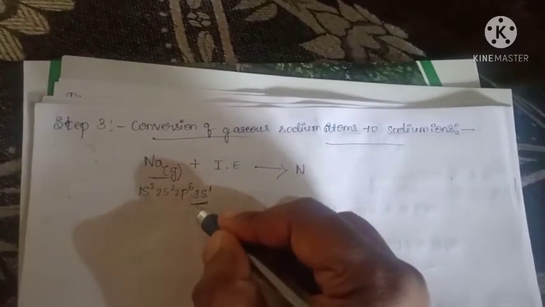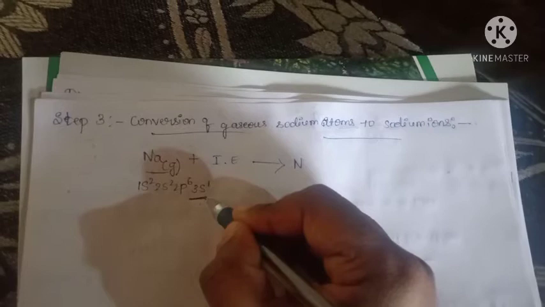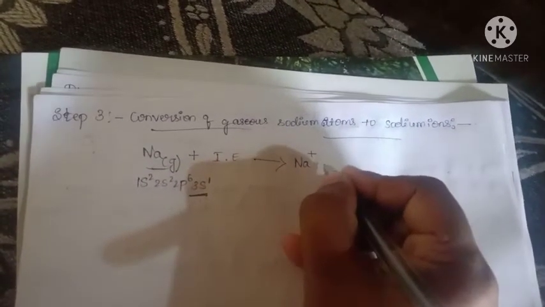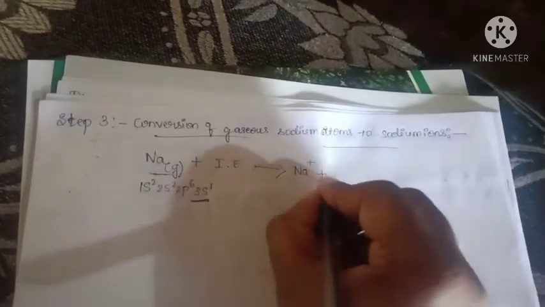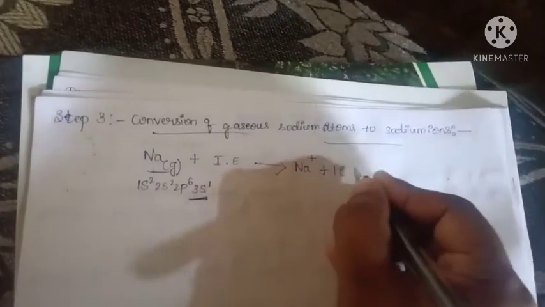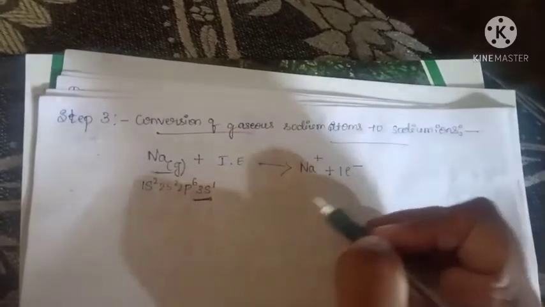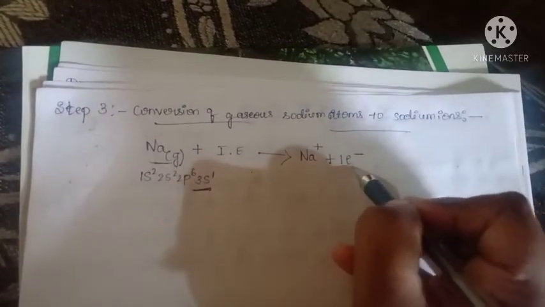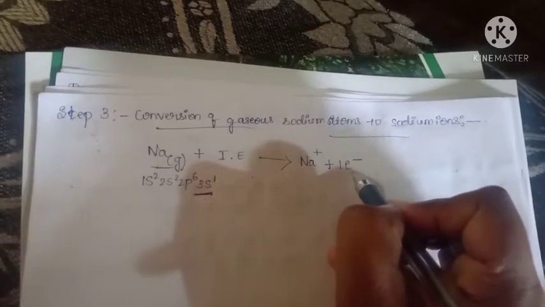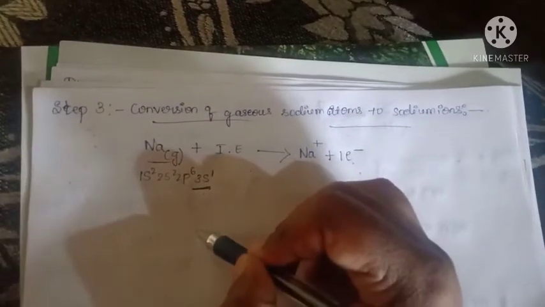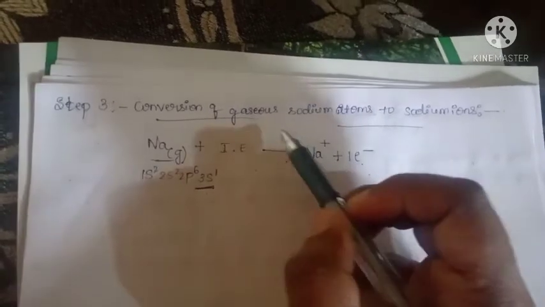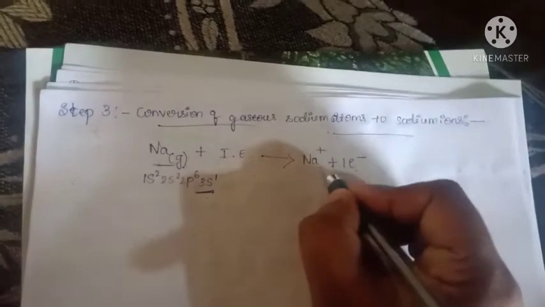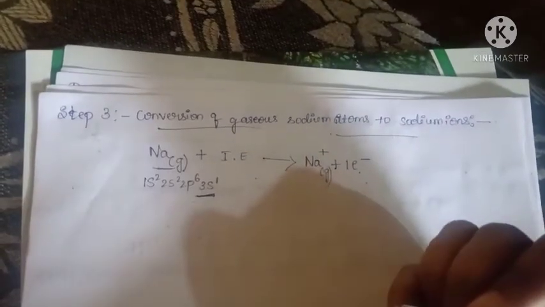In the outermost shell there is only 1 electron, so sodium carries a +1 charge. How many electrons are removed? 1 electron. The electron removed should be written on the product side. The electron added should be written on the reactant side. Got it? Gaseous sodium atoms go to sodium ions, which should also be in gaseous state.